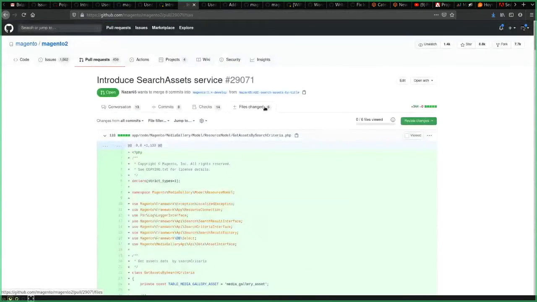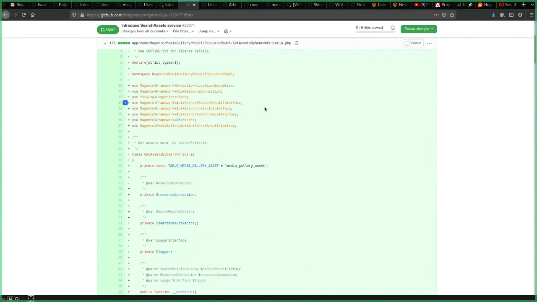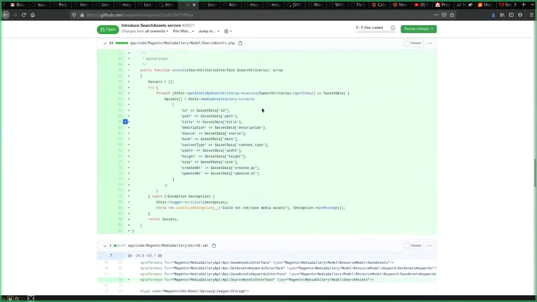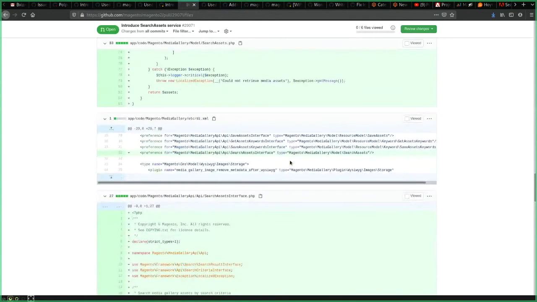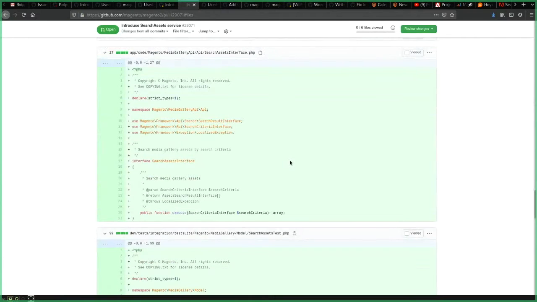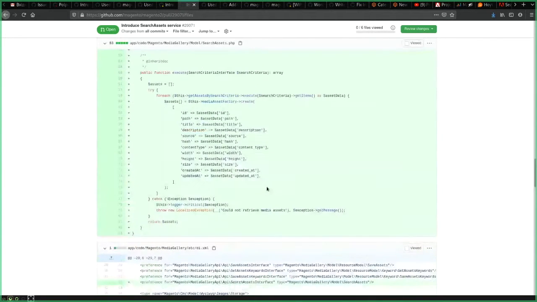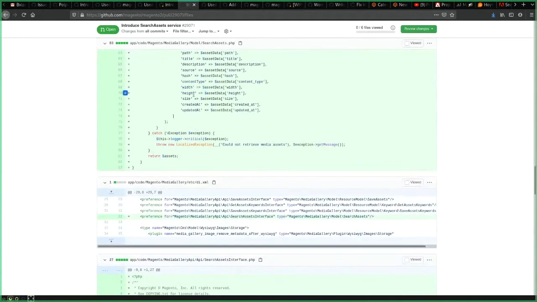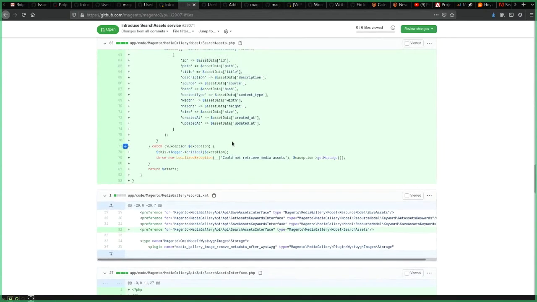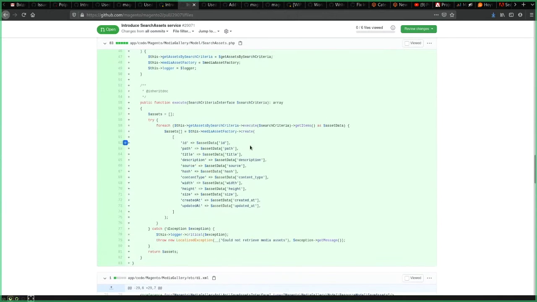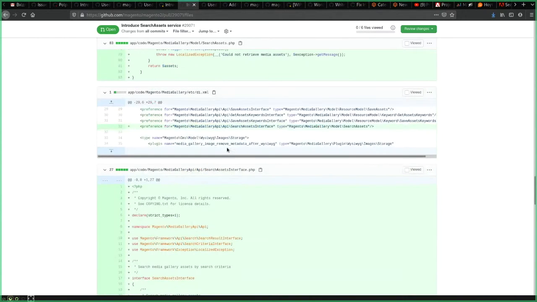It accepts the search criteria, parses it, and returns the assets search result interface. And since the media gallery assets table has no resource model or model, I created a custom parser for the search criteria.